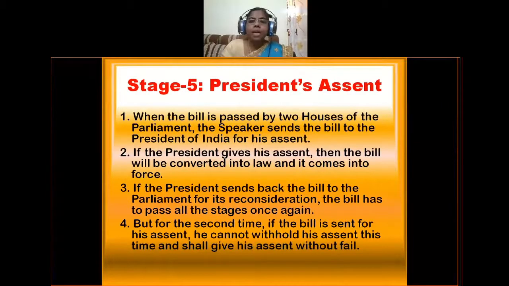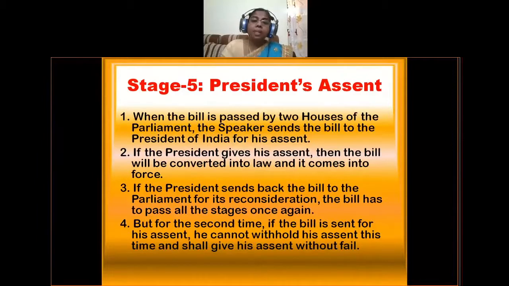Okay, so when the bill is passed by both the houses of the parliament, the speaker sends the bill to the president of India for his assent. So who sends the bill means the speaker of Lok Sabha will send the bill to the president of India for his signature. Okay, so if the president gives his assent, then the bill will be converted into law and it comes into force. So if the president, without any hesitation, without any modifications, without any reconsideration, accepts to sign on the bill or to give his assent on the bill, then there will be no problem.